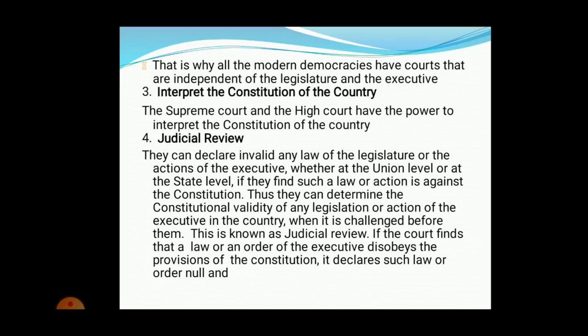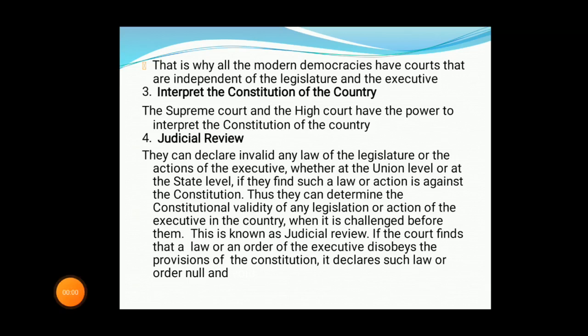Then the next thing is, that is why all modern democracies have courts. Everywhere you can find that whichever nations have been forming themselves into a democratic form of government have a judiciary, because the judiciary has the supreme power of settling disputes between different people, and it does not have any supreme power other than the Supreme Court, and it is not dependent on any party.